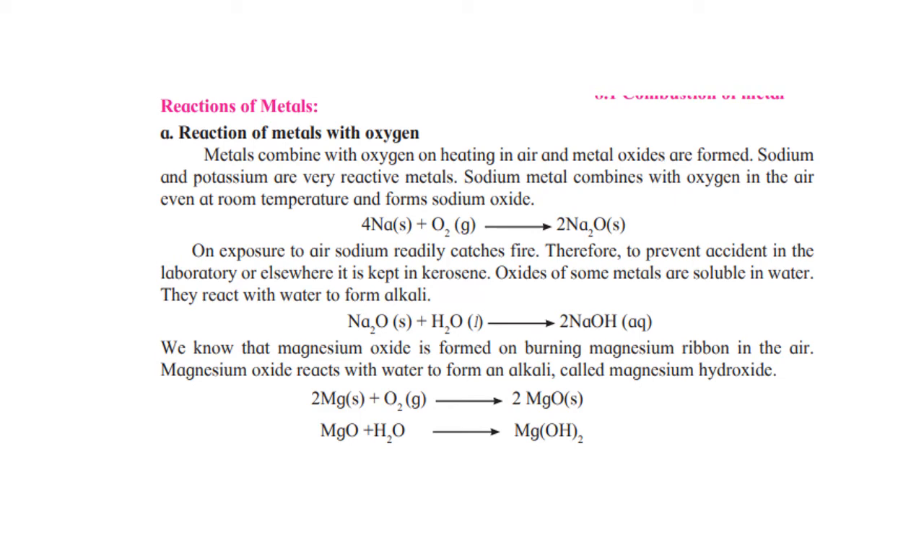So, how the equation goes: metal with oxygen forms the corresponding metal oxide. That metal oxide, when it dissolves in water, forms an alkali or a base. For example, say calcium. Calcium, when it reacts with air or oxygen, will form calcium oxide. That calcium oxide, when it dissolves in water, will form calcium hydroxide.